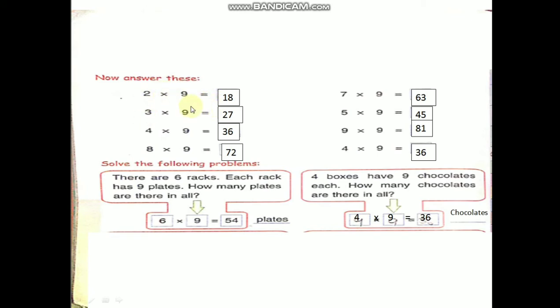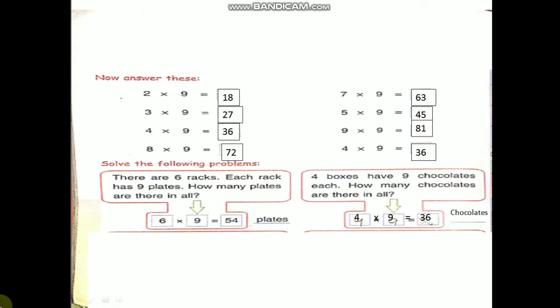Now answer these, children. 9 twos are 18, 9 threes are 27, 9 fours are 36, 9 eights are 72, 9 sevens are 63, 9 fives are 45, 9 nines are 81, 9 fours are 36. If you learn 9 table thoroughly, then only you can answer these, children. Okay children, come to the next.